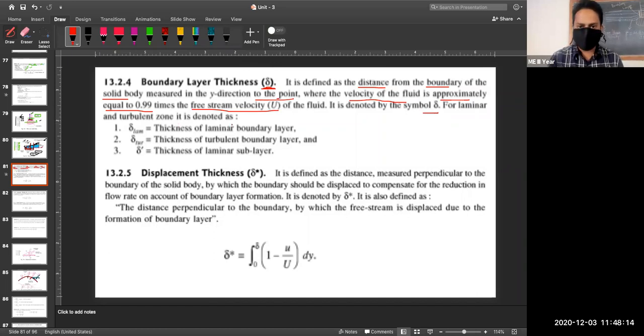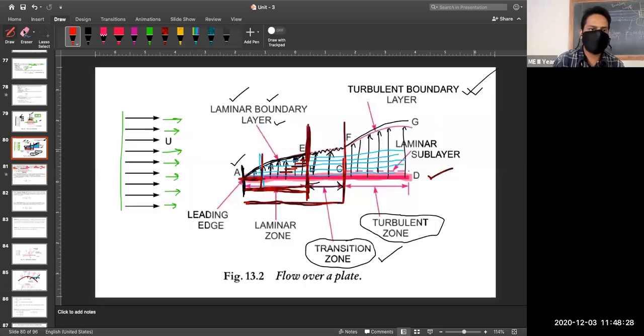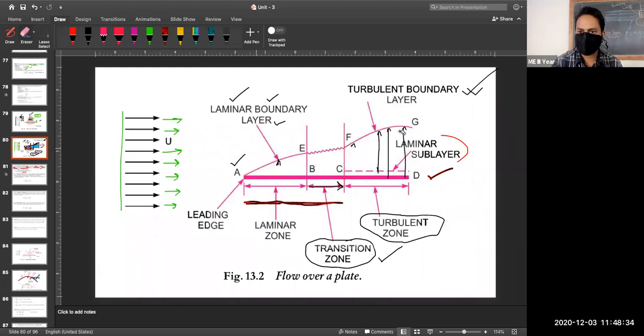For the laminar and turbulent zone, we have seen there are the laminar zone, turbulent zone and transition zone. One more zone is there, the laminar sublayer. Now, what is that laminar sublayer? For this, I will clear all this annotation to show you what the laminar sublayer is.